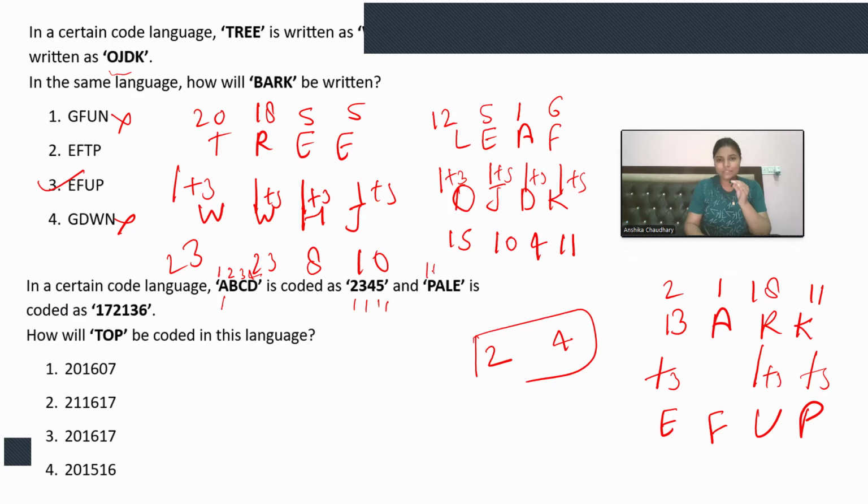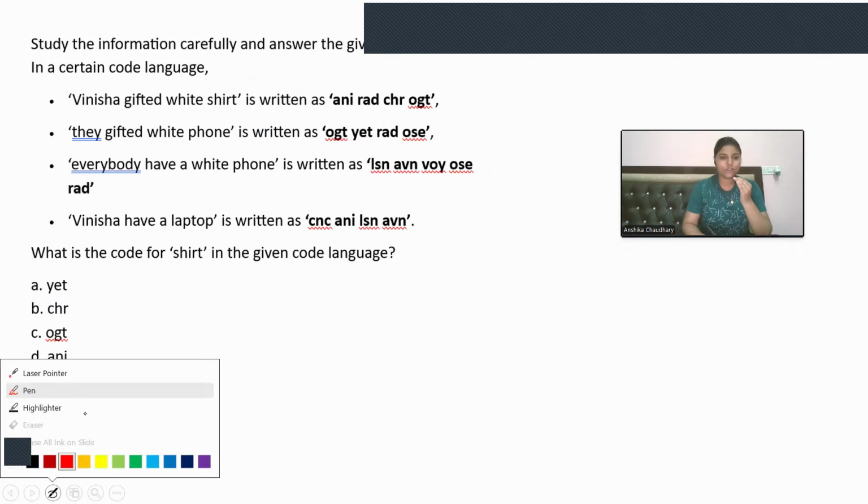Then similarly, P comes on 16, A comes on 1, L comes on 12, and E comes on 5. So 16, that means 17. It is 1, that means 2. Then it is 12, that means 13. It is 5, it means 6, right? Now, for this top, that means 20, 15 and 16. Now 1 increment will be there. So 21, 16 and 17. This will be the answer. 21, 16 and 17. Option number 2 will be the answer. Right? How easy it was. I hope the things are clear to you. Now moving on to the next question.